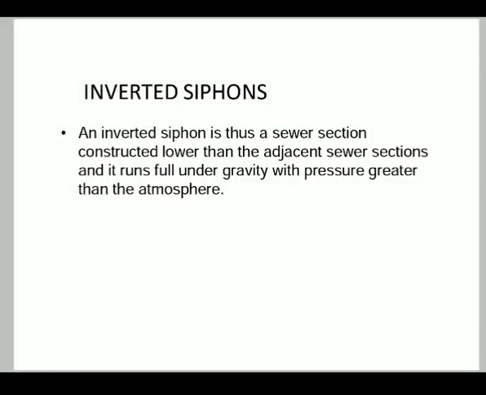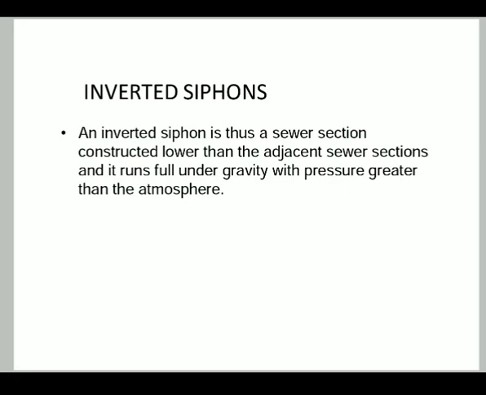Next, the inverted siphon. An inverted siphon is a sewer section constructed lower than the adjacent sewer section, and it runs full under a pressure greater than atmospheric. Basically, whenever a sewer pipe has to be dropped below the hydraulic gradient line for passing under a valley, a road or railway, a stream, or any other depression in the earth's surface, or whenever it passes beneath some other obstruction, an inverted siphon can be constructed.